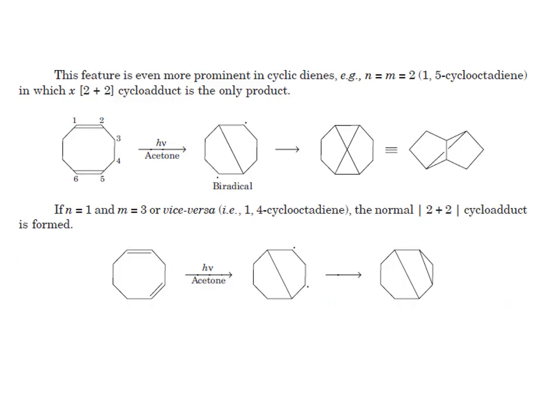Now this feature is even more important in cyclic diene systems where n equal to m equal to 2. That is the example of 1,5-cyclooctadiene, in which the cross 2+2 cycloadduct is the only product. This is the biradical and we are getting the cross product. But if n equal to 1 and m equal to 3 or vice versa, that is 1,4-cyclooctadiene, the normal 2+2 cycloadduct is produced.